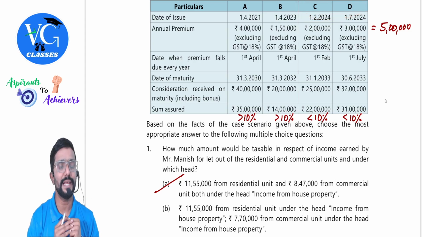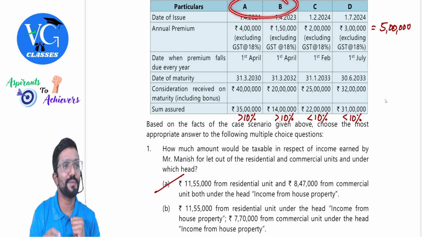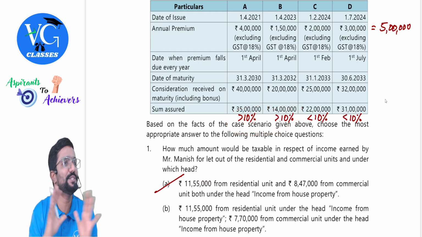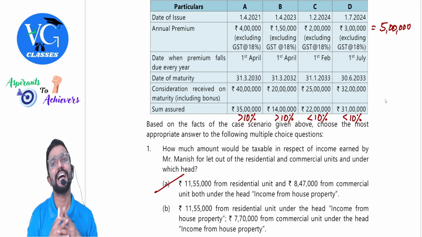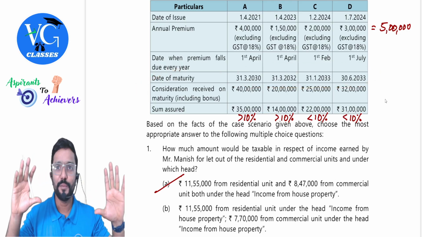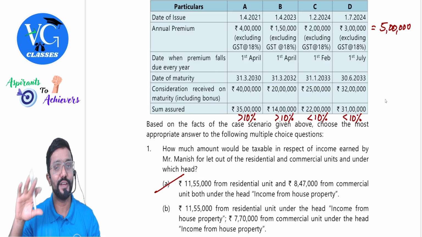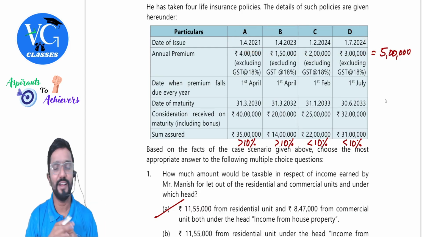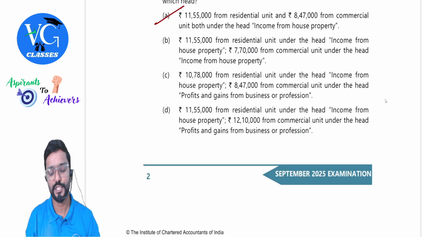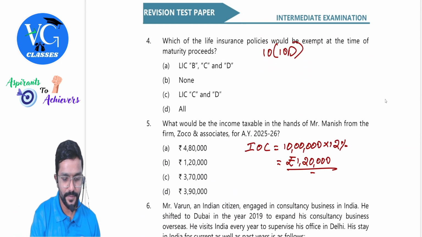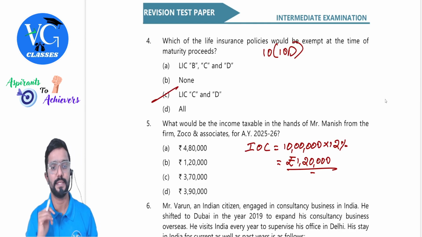But one thing you remember, guys, if by chance these two policies mature on the death of the insured, then irrespective of this percentage, it would be exempt. But when you are answering the question, don't assume death. Assume the assessee is alive. Because if you assume that he is dead, then everything will be exempt. All the policies would be exempt. So C and D is the exempt.